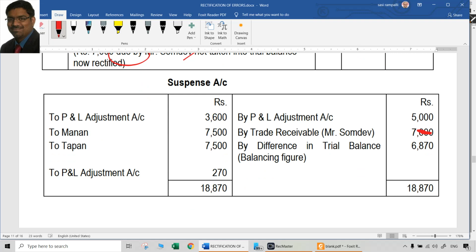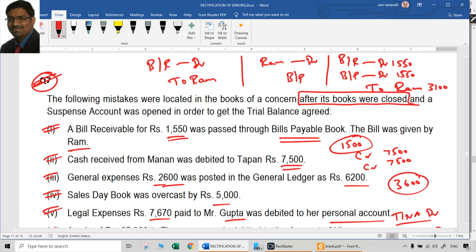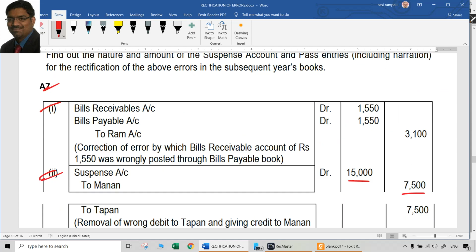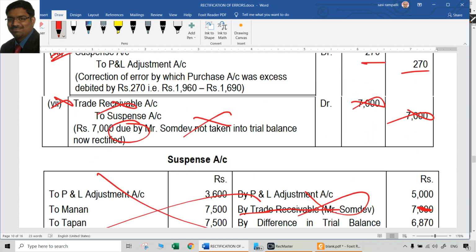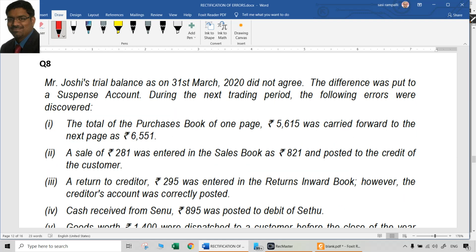So this is wrong here. So you prepare a correct suspense account using the same entries that you passed. You do it on paper. That is a similar question to what we did earlier, but the points will be different. Don't worry about same question, similar question, same points. Don't remember the points. Don't remember any entries. Just whatever entry comes to us, we should be able to rectify that according to the stage of the error.